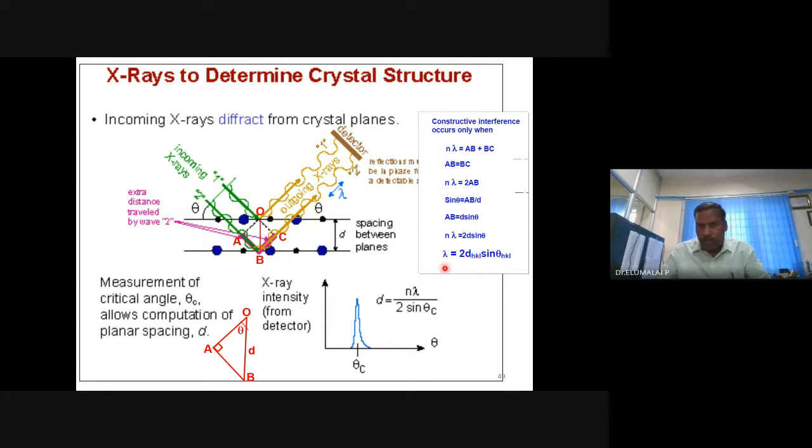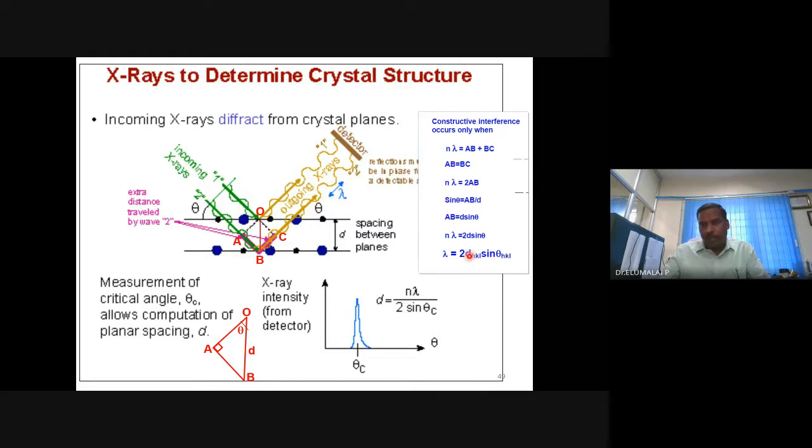And this hkl is the plane, a Bragg plane, from which the diffraction is taking place. This condition is known as the diffraction condition or Bragg's condition of diffraction, and this equation is known as Bragg's equation. This is another version: d equal to n lambda divided by 2 sine theta, or n lambda equal to 2d sine theta, or lambda equal to 2d sine theta.